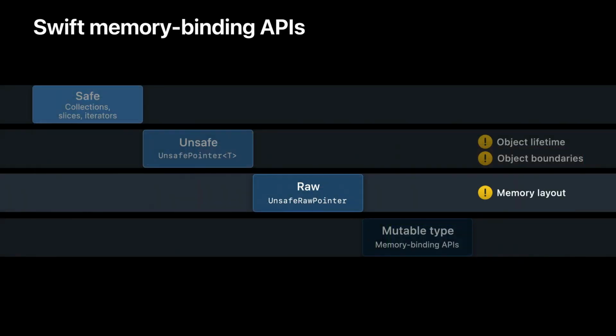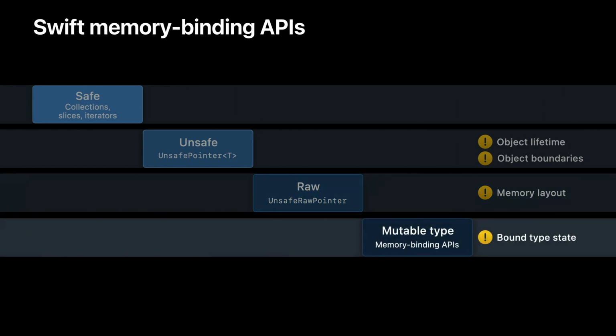Raw pointers retain an important level of type safety. You take responsibility for memory layout at the point that they're used, but they don't affect when it's legal to use typed pointers. So using raw pointers does not make it more dangerous to use the same memory using typed pointers. At the deepest level, Swift provides APIs that expose memory's bound type. When you use these APIs, you're taking all the responsibility for pointer type safety. Before jumping into these, see if you can use one of the higher level APIs instead.